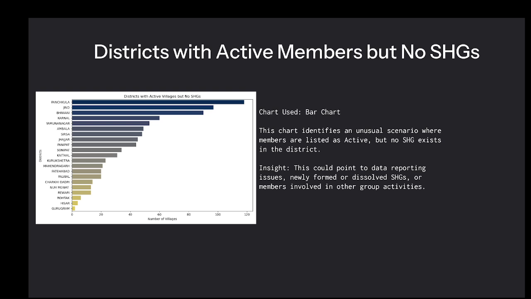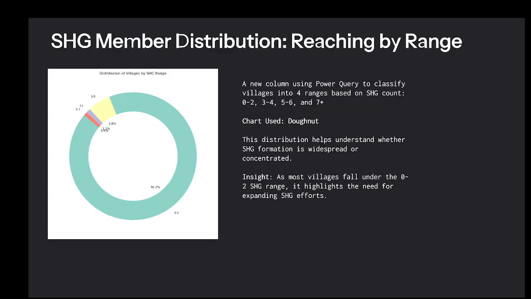Now, this is one of the main findings that I identified while exploring the data. Here you can see that there were villages having active members, but they had zero self-help groups. It can be the main target: why are there villages that have members but no self-help groups? So we can target those villages and make self-help groups so that the wasted population can be utilized.